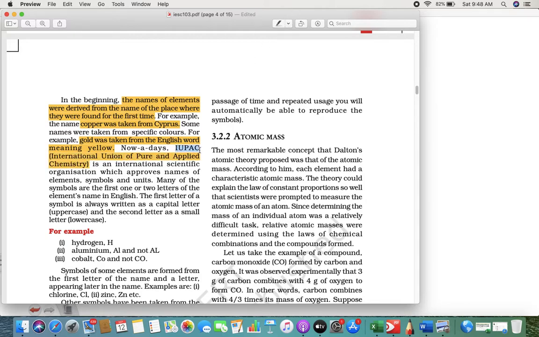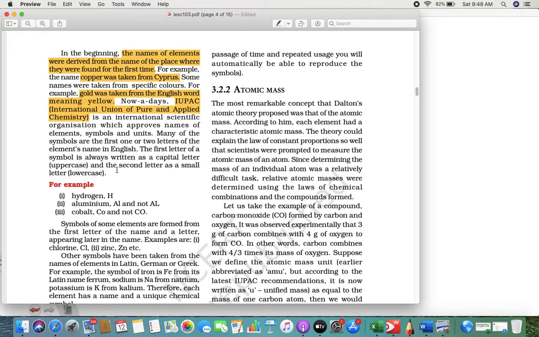You have to remember the full form of IUPAC. Whenever you have to give a symbol or a name, they will approve it. You cannot just say this is the symbol and this is the name and everybody will use it. No, the international organization approves the names, symbols and units.